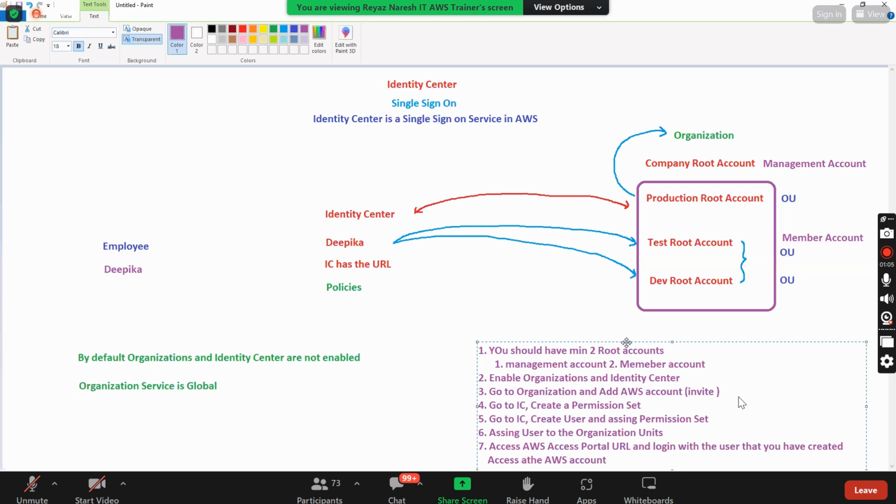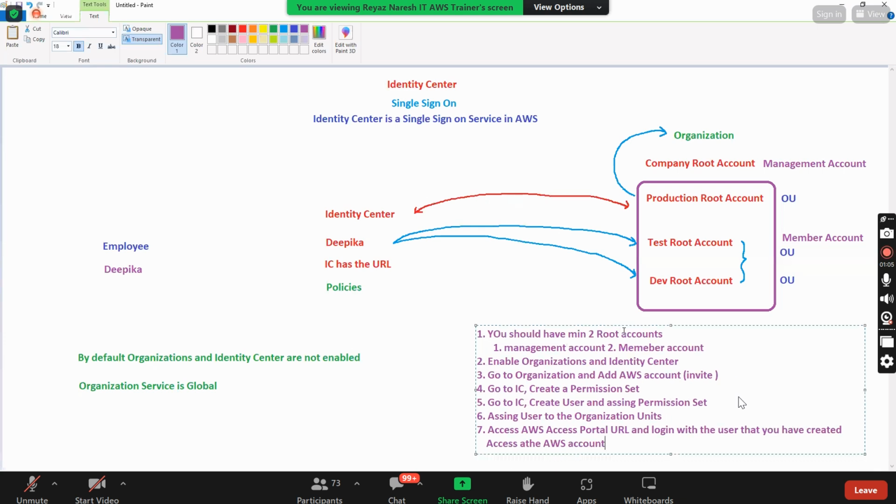Guys, I'm not saying it is mandatory to do this, but it will be really fun. But the only thing is you need to have 2 root accounts. You don't get any bill for this, and even if you're not using the account, you don't get any bill. But guys, I'm saying again, if you are not interested in having one more root account, don't do it. Otherwise, I would recommend doing it. No issues.